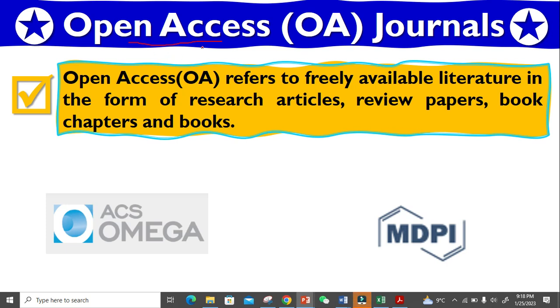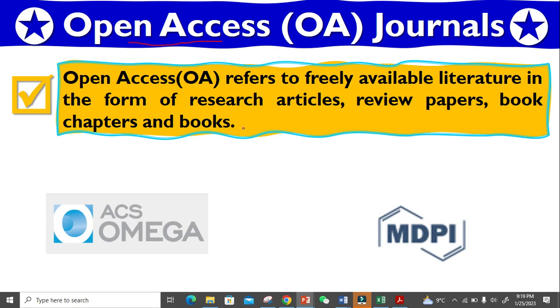Open access journals. There is a lot of confusion among researchers about open access journals. Open access journals are those journals which provide their contents, meaning research articles, review papers, book chapters, books, and other documents, free of cost for the readers. Readers means, like, I am a reader, you are a reader, your students are readers, your teachers are readers.